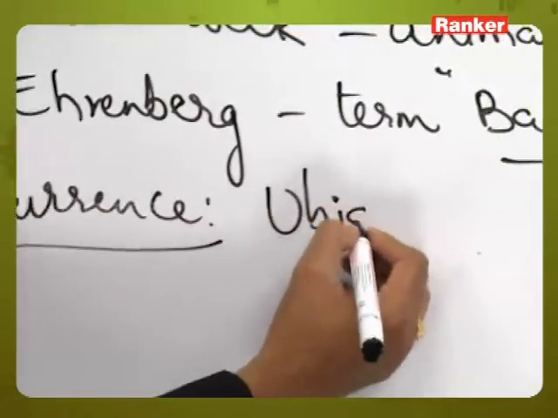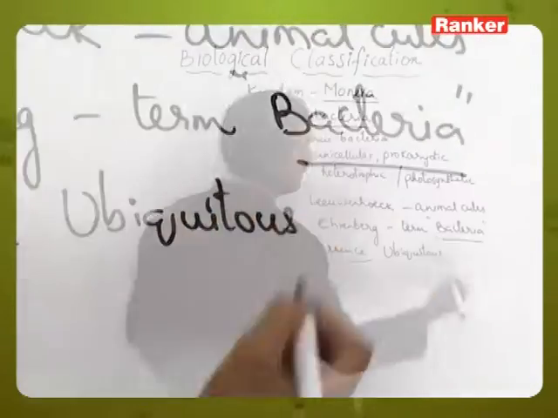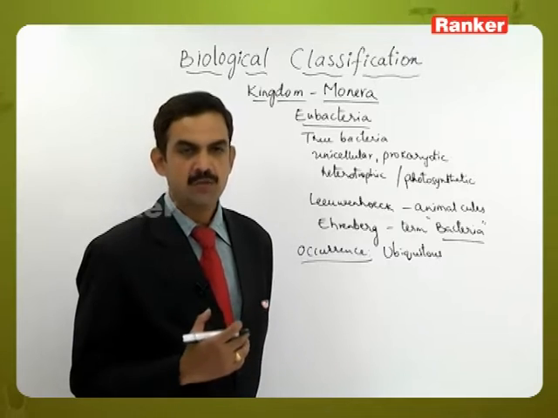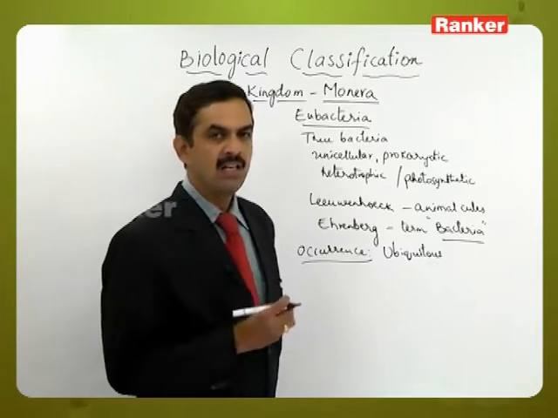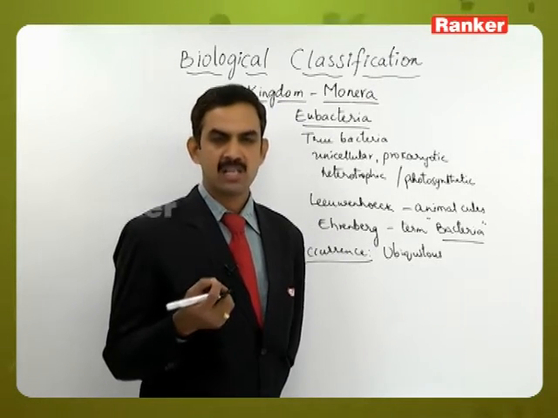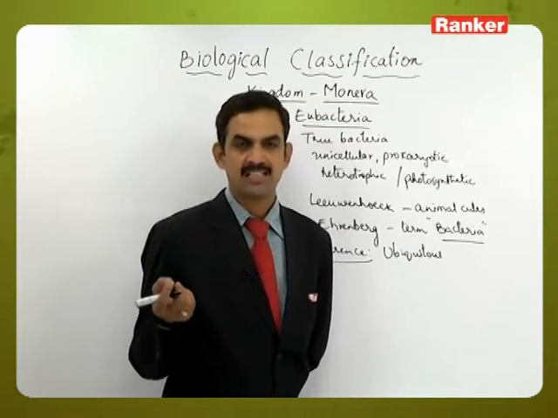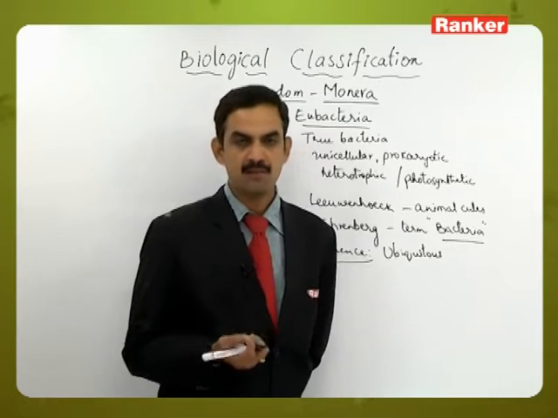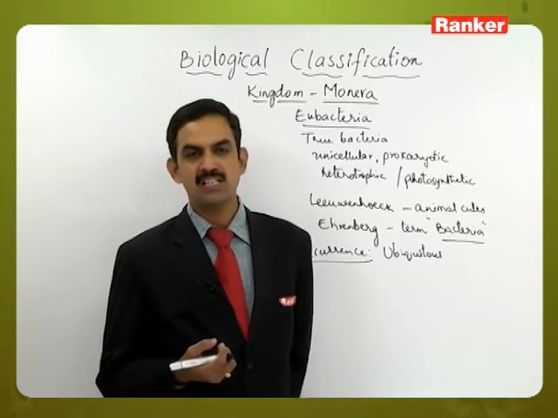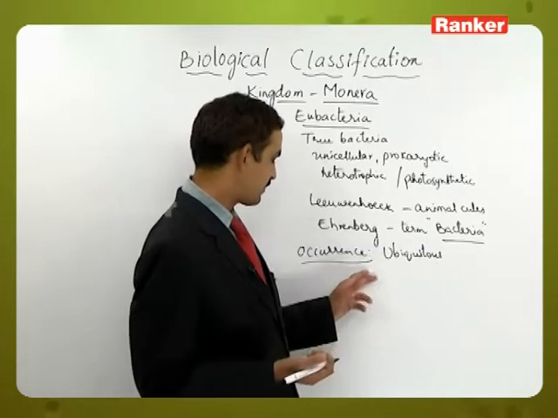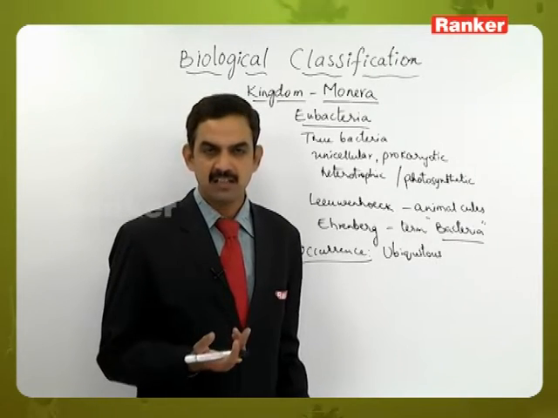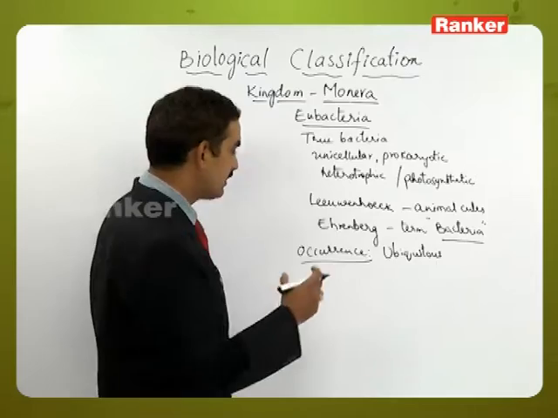Bacteria are ubiquitous. Ubiquitous means these are present everywhere. So there is no restricted habitat for them. They are cosmopolitan, that is they can be present in each and every place on the earth. They can be present inside the soil, in the water, and in atmospheric conditions. They can survive in hot springs, sulfur hot springs, and also in very cold conditions like snow. That's why these are ubiquitous, and they can survive in alkaline, acidic, and salty conditions.